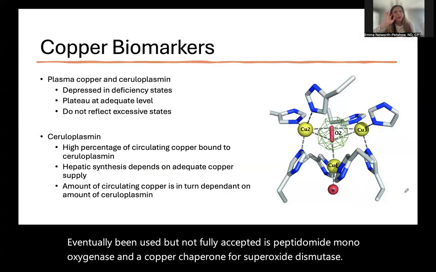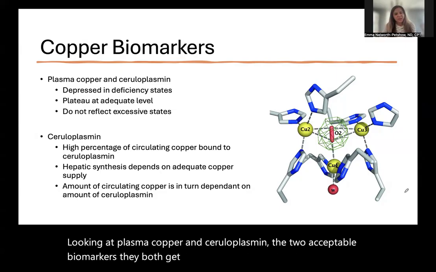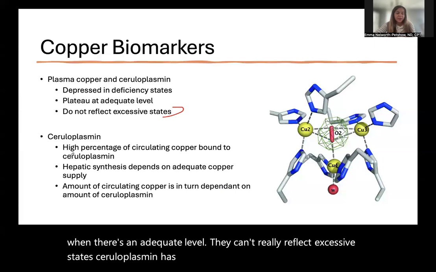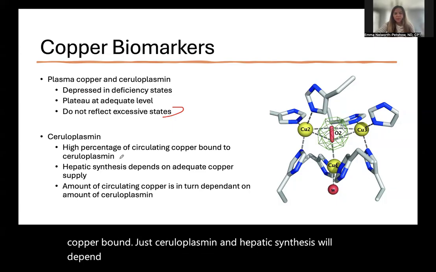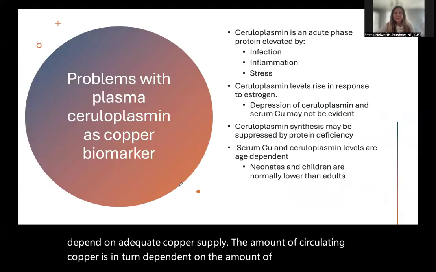Looking at plasma copper and ceruloplasmin, the two acceptable biomarkers, they both get depressed in deficiency. They plateau when there's an adequate level. They can't really reflect excessive states. There's a high percentage of circulating copper bound to ceruloplasmin, and hepatic synthesis will depend on adequate copper supply. The amount of circulating copper is in turn dependent on the amount of ceruloplasmin present.